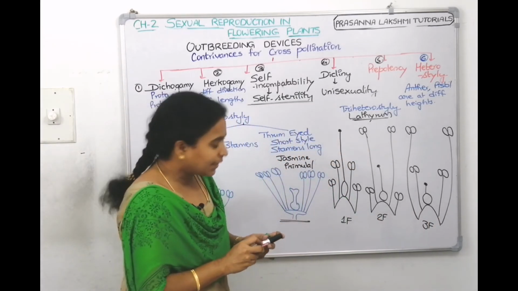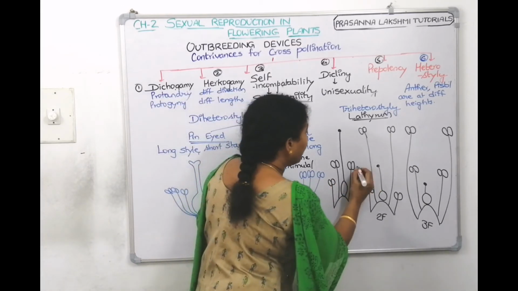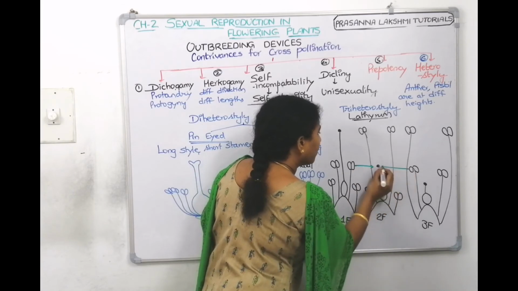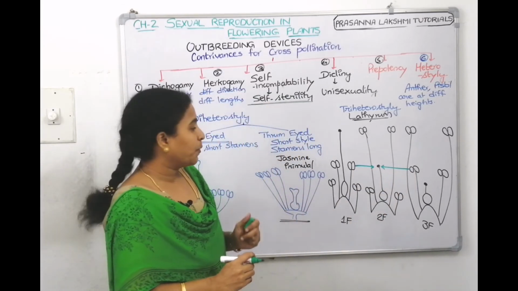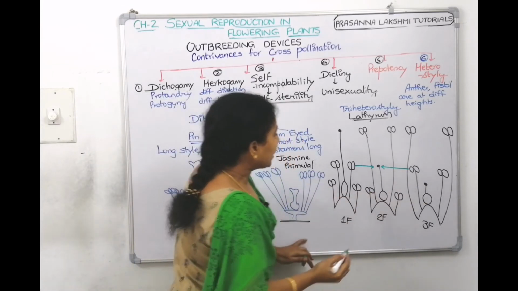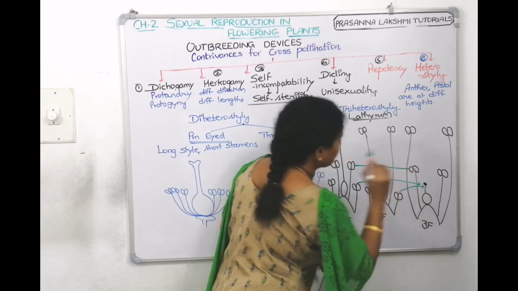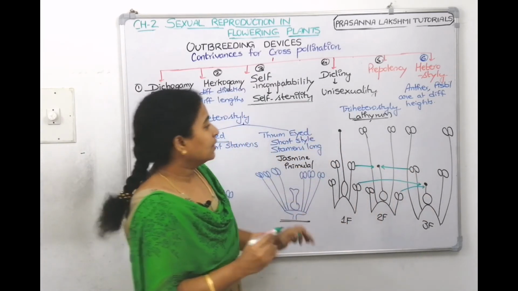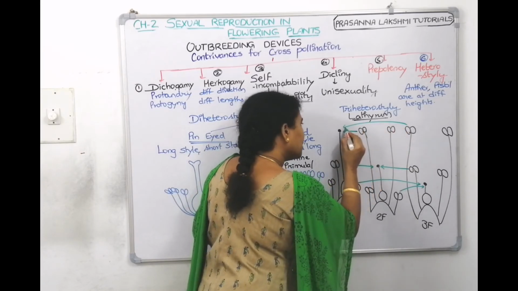So now if you check carefully, this style can be pollinated by this stamen or by this stamen. So pollination among different flowers means it is cross pollination, and this style can be pollinated by this stamen or by this stamen, and this style can be pollinated by this stamen or by this stamen.